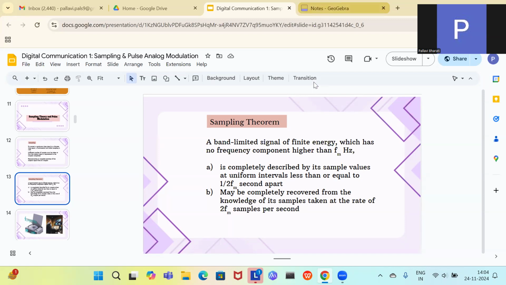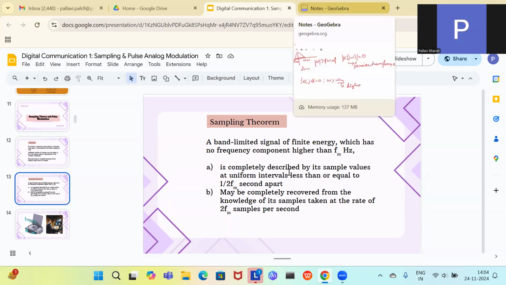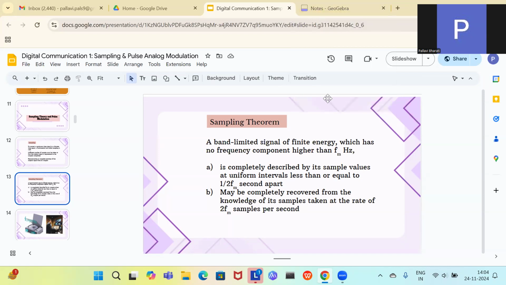That means you have to take the samples at every 1 by 2 fm seconds. So that is your maximum sampling interval. This 1 by 2 fm is your maximum sampling interval. The other way of telling this is the rate of sampling will be 2 fm samples per second. That is the minimum sampling rate.